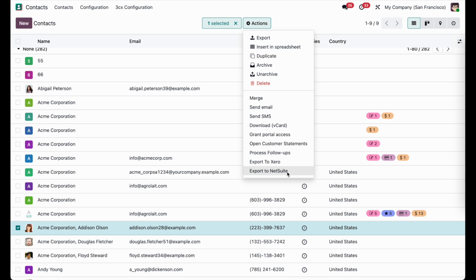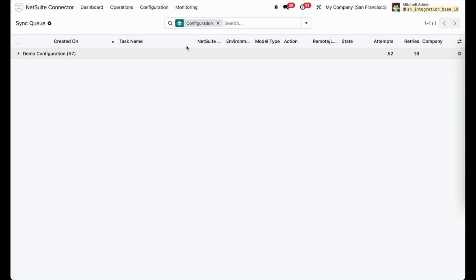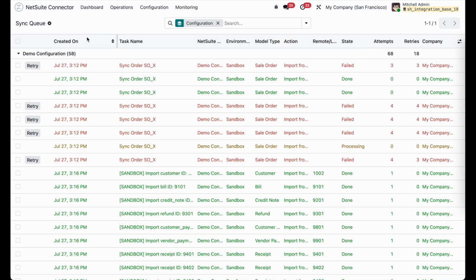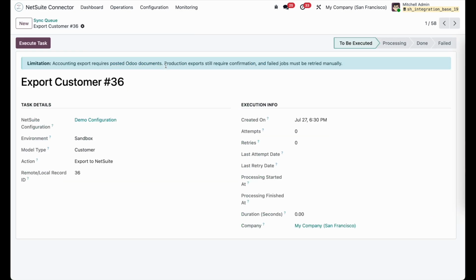Here, whenever we export to NetSuite site, it creates the sync queue. Here is currently 57, and here is 58, which we just created queue. Here is a cron to automatically export all the records from Odoo to NetSuite sites.